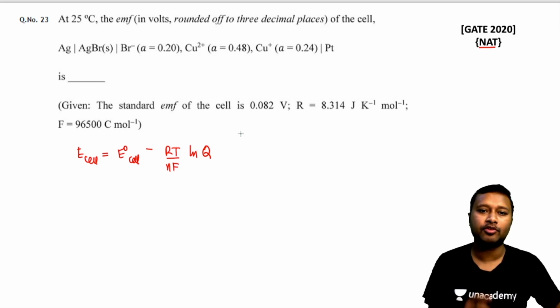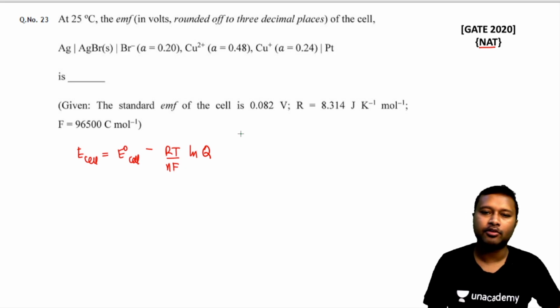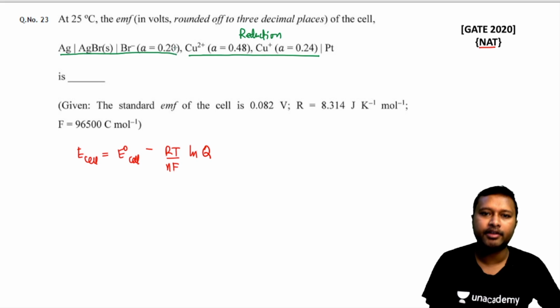Before answering this question, you have to understand which species is undergoing reduction, which is undergoing oxidation, and what the cell reaction actually is. So I'll just quickly write it down. In the cell reaction which is given to you, some obvious things are there: those things which are written on the right side are generally where the reduction happens, and the things which are written on the left side are where oxidation happens. All right, so one thing which we know is that copper should go and undergo reduction